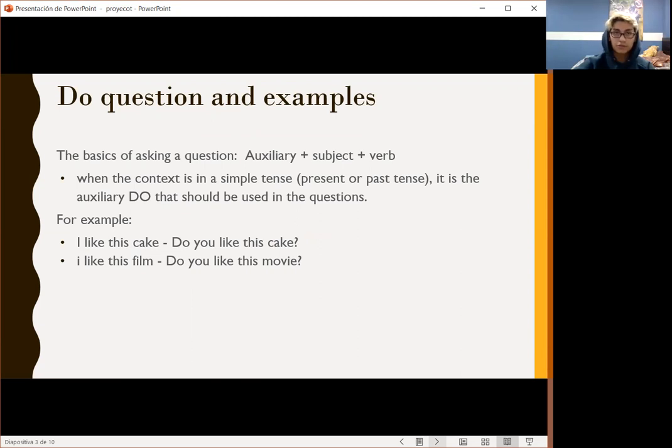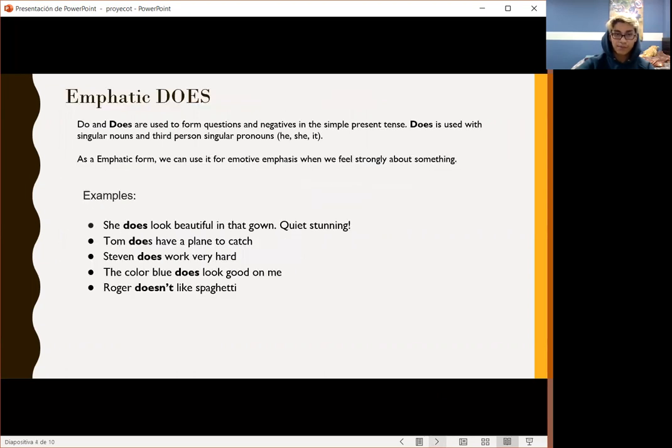Okay, the question and example. The basic structure of asking a question is auxiliary, subject, plus verb. When the context is in a simple tense, present or past tense, it is the auxiliary do that should be used in the questions. For example, I like this cake. Do you like this cake? I like this film. Do you like this movie? Next, please.